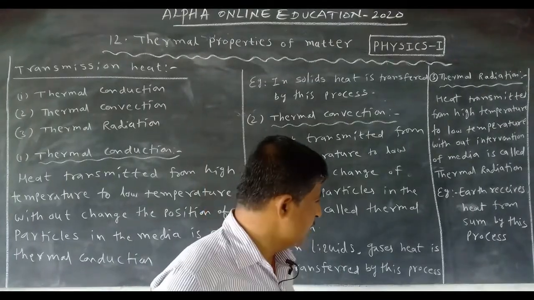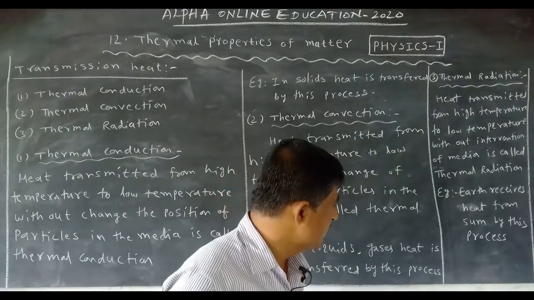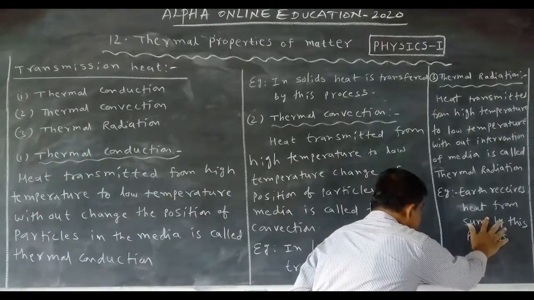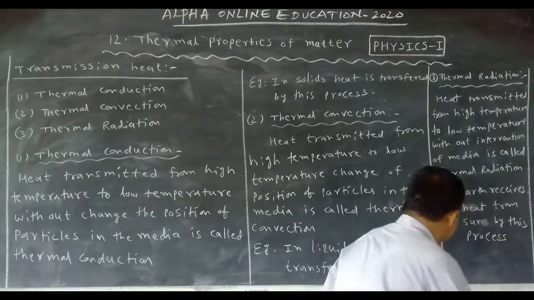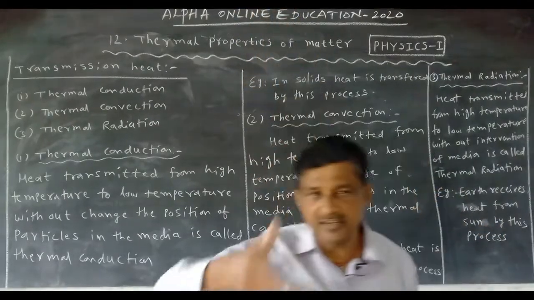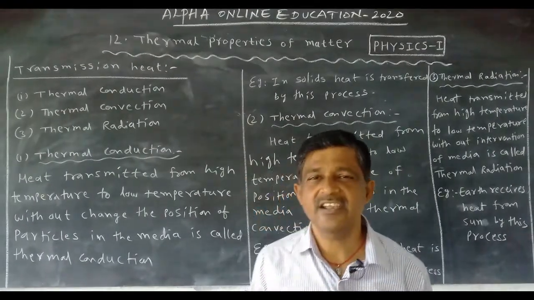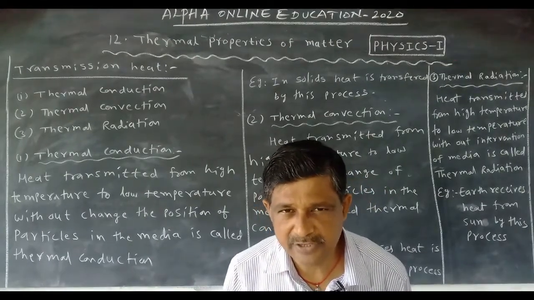What is the example for it? Earth receives the heat from the sun by this process. Means from the sun we get the heat energy. By which process? Radiation. These are very, very important questions.